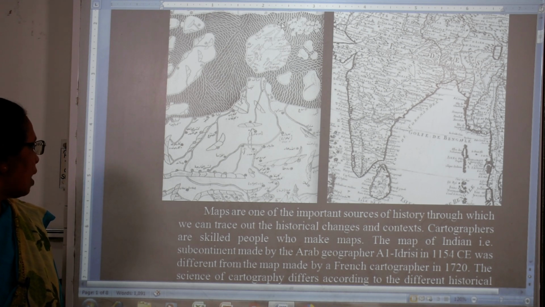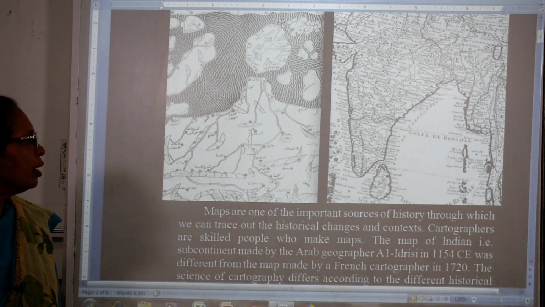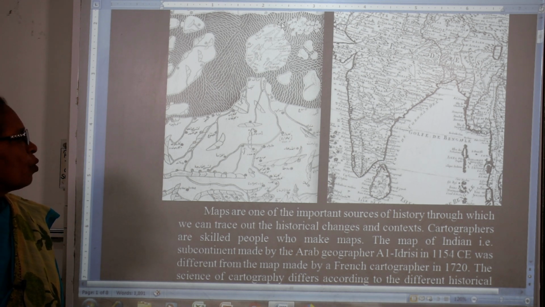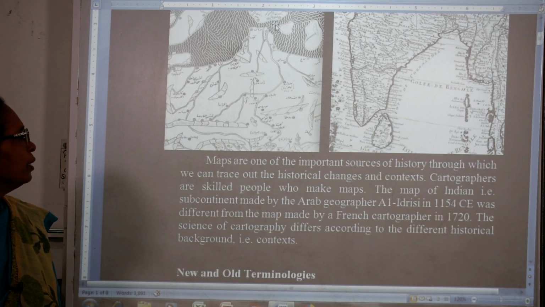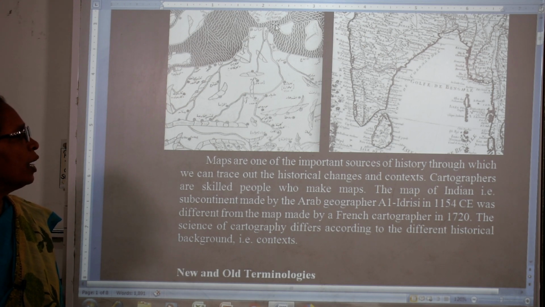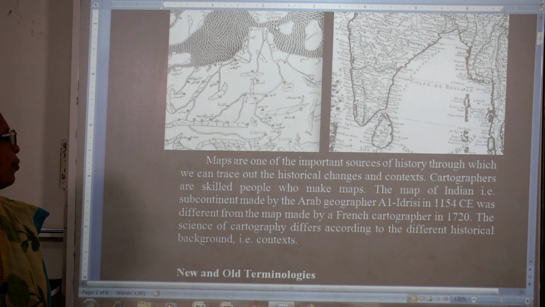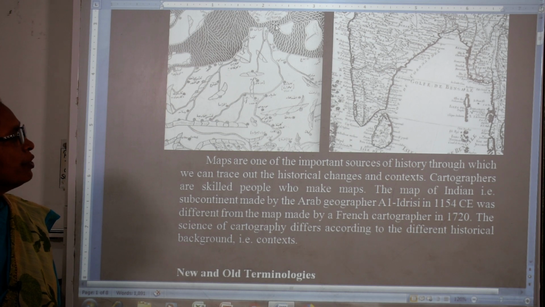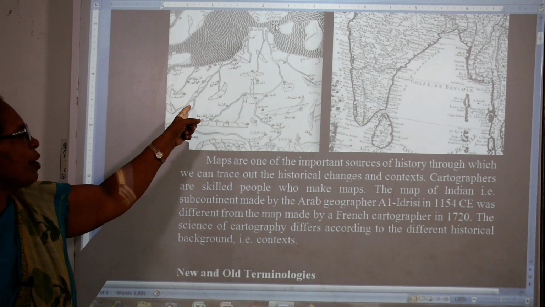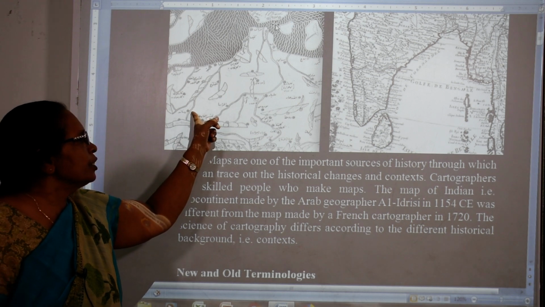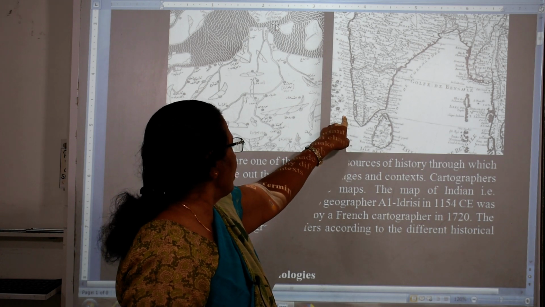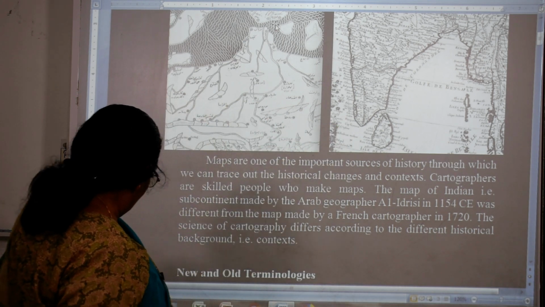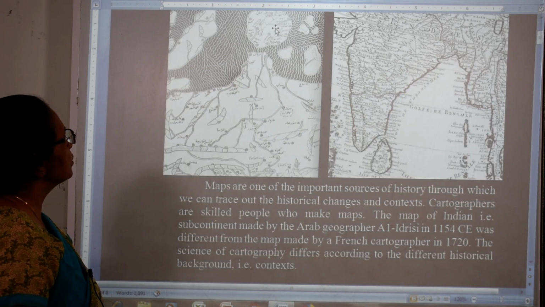Cartographers are skilled people who make maps. The people who make maps are called cartographers, and the map of India made by the Arab geographer Al-Idrisi in 1154 CE was different from the map made by the French cartographer in 1720. The first map was made by Al-Idrisi in 1154, and this map was made in 1720 by the French cartographer. Now there is a difference between these two maps, students.